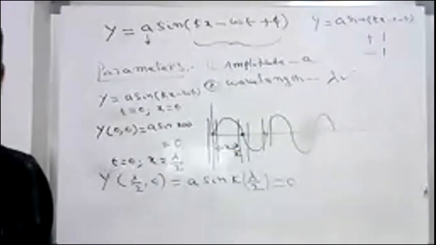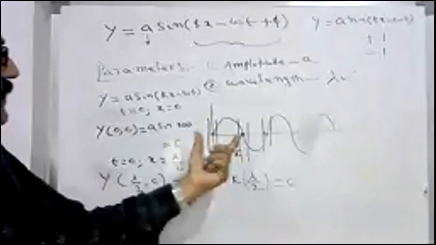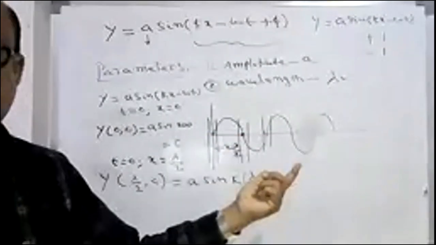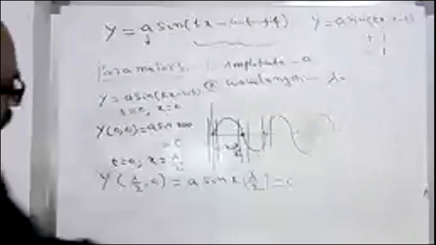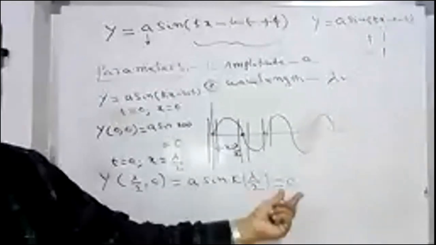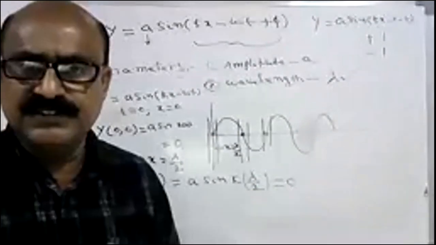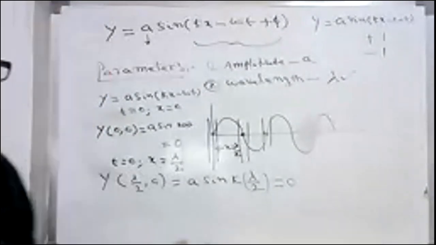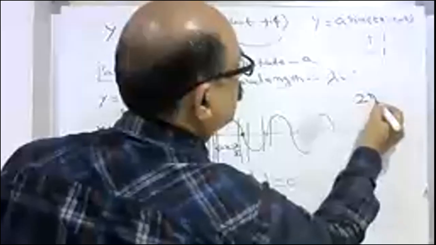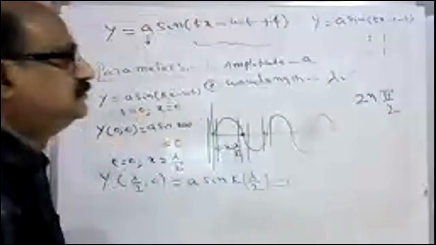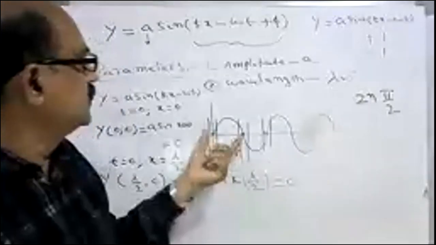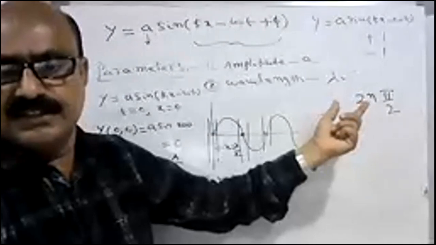Lambda, 2 lambda by 2. This is one lambda by 2, this is another lambda by 2, so lambda, that is 2 lambda by 2. Again this equation becomes k into 2 lambda by 2 equals 0. So is it not repeating its same property? Yes, sir. Given the distance of 2n pi by 2, if you give n equal to 1, this becomes pi.